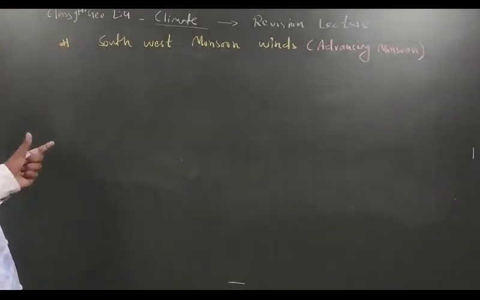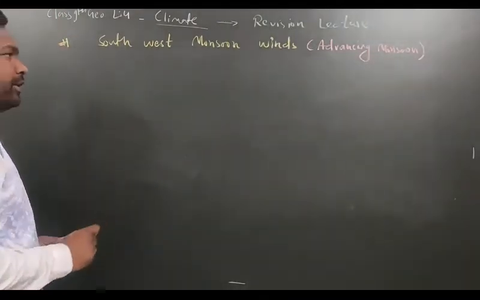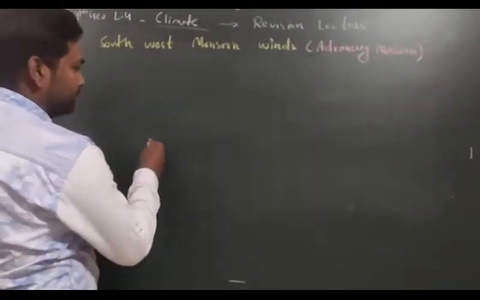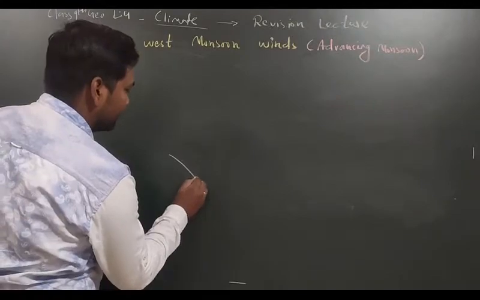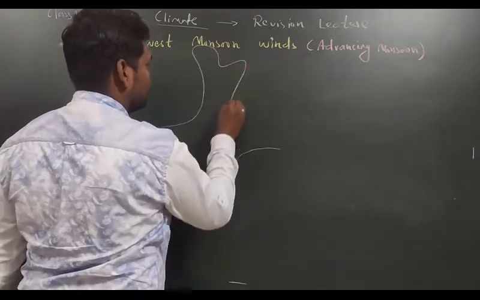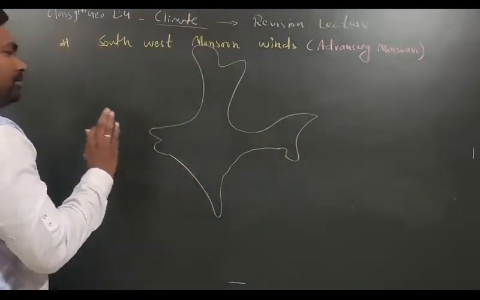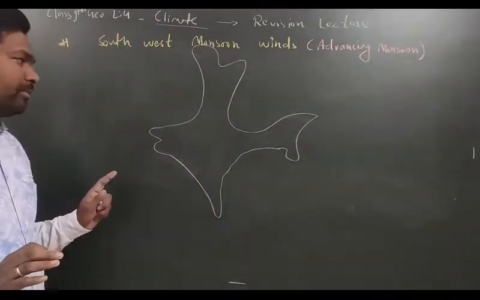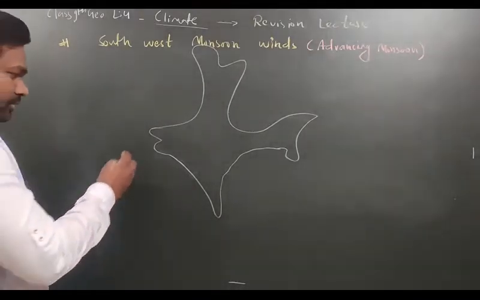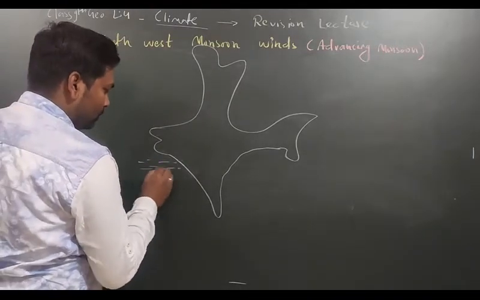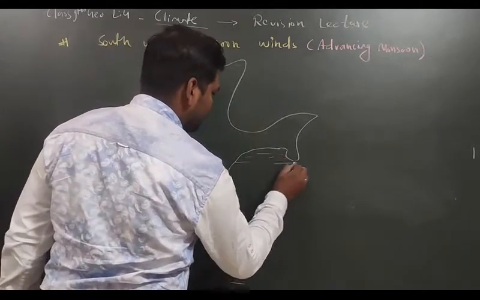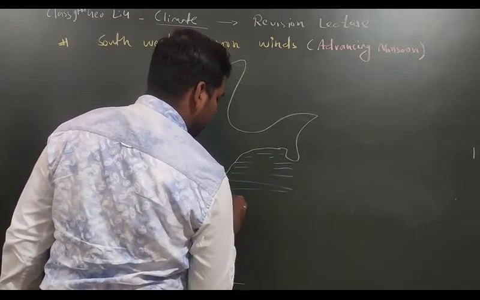So to understand the southwest monsoon winds, we have to make the diagram of India. So here let us make the diagram of India first. Here very simple diagram we will make. Just imagine this is the map of India. Don't go into the map, only we have to understand the basic concept. Okay, so here just make the water body. These are the water body.